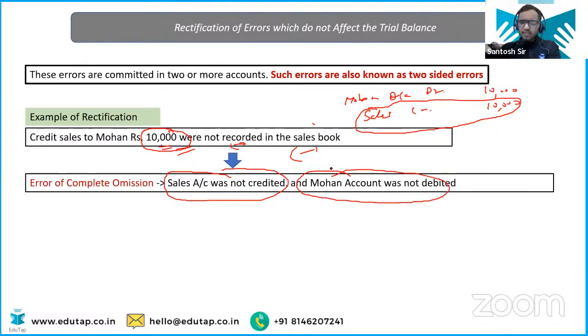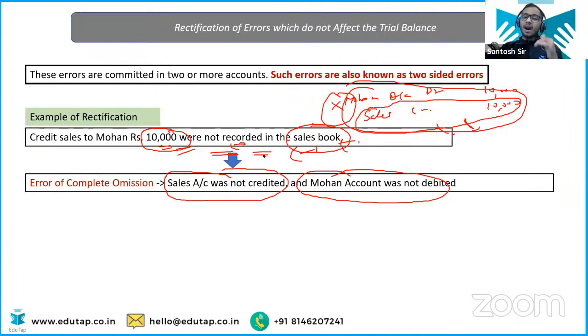And we are assuming in this case, because credit sales is happening, nothing is mentioned that it will be entered into the cash book, and you are preparing this directly into the sales book, right? So if he is missing the sales book entry, that means he is omitting the complete entry, because you're not doing this entry in the general proper, you're doing the entry in the sales book, and it is saying it is not recorded in the sales book. So it is the case of complete omission.